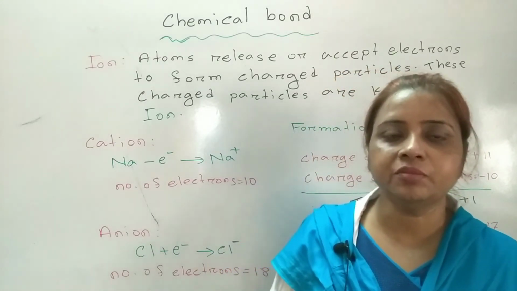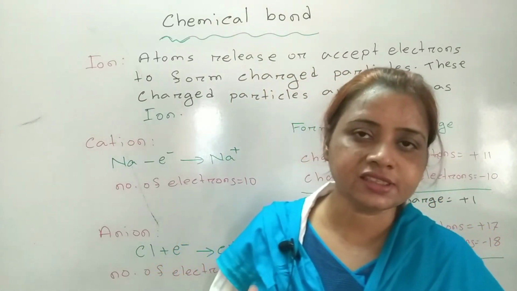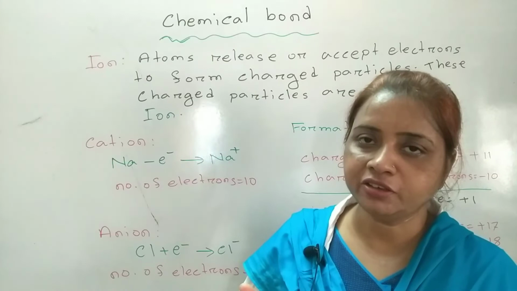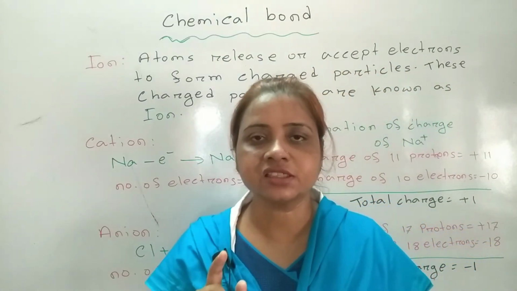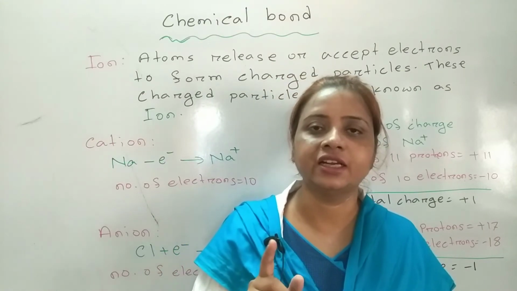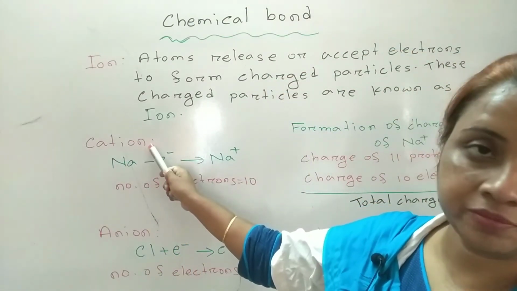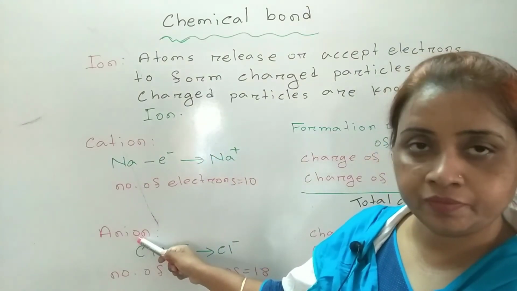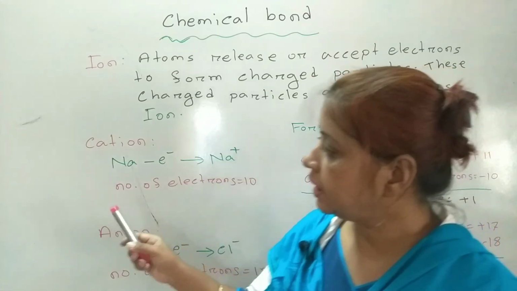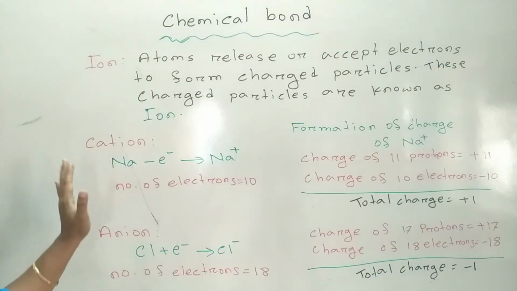So how many types of ions can there be? Two types. Number 1 is positive ion, number 2 is negative ion. Positively charged ions are called cations, and negatively charged ions are called anions. See, in case of cation, I am showing you.